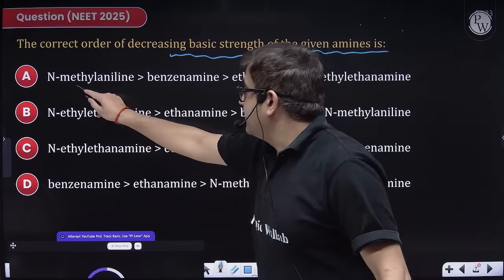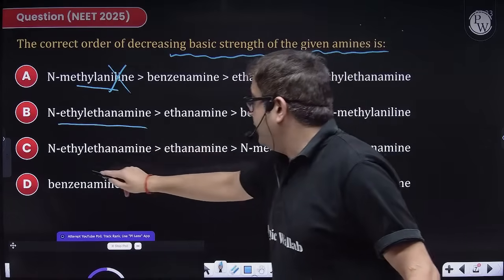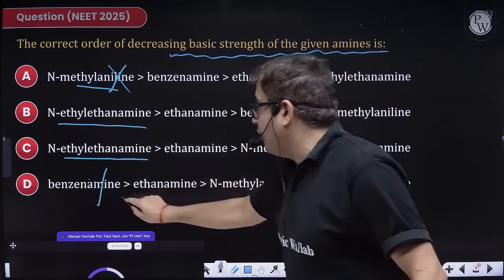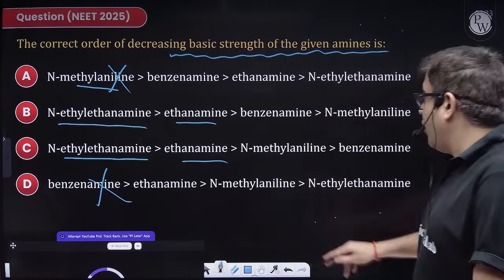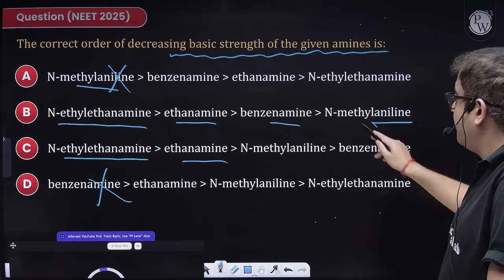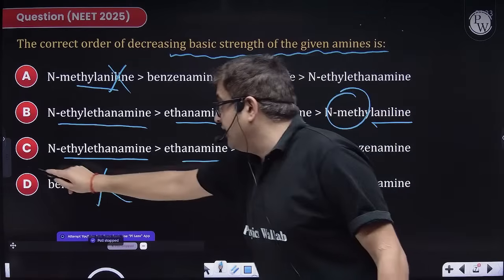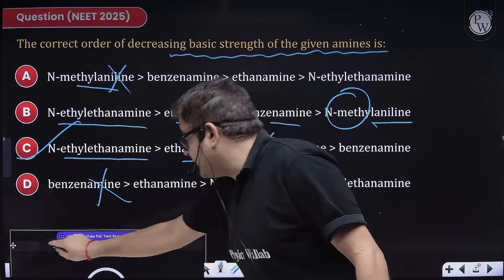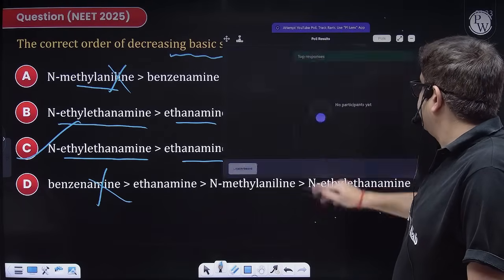Yes, sir. This is aromatic, so gone. N-ethyl ethanamine, N-ethyl aromatic, so gone. So between B and C you have to choose. Then I have ethanamine, this is common. Then I have benzamine, and obviously this is also aromatic, but at least this is substituted, so it will be more basic. Option C will be your correct answer.